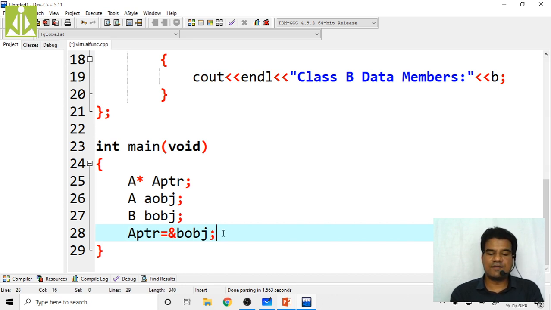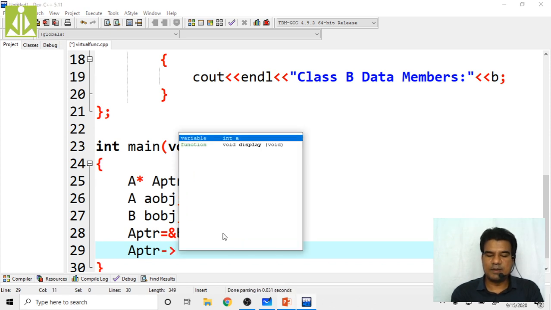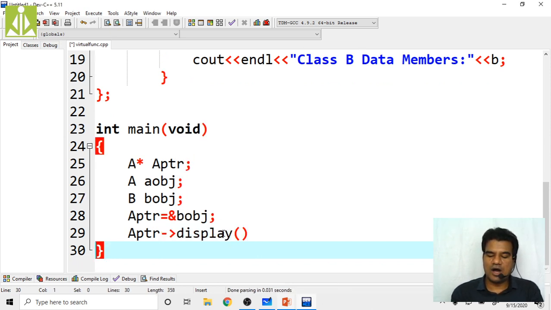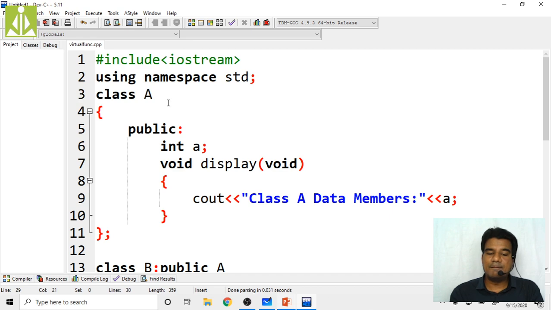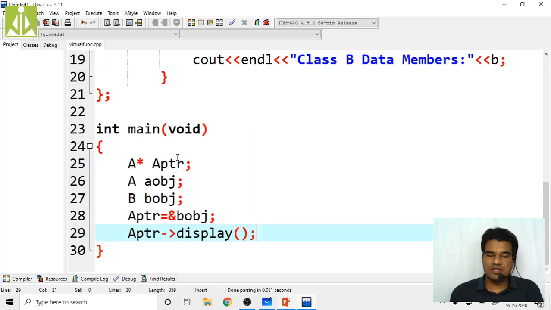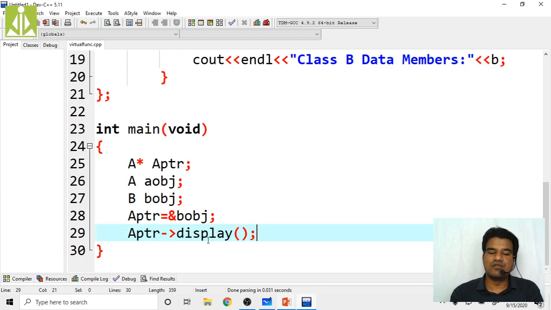So that is the reason why when I try to call APTR of display, this will invoke the base class display function. Even though my APTR is pointing to the derived class object, it will invoke the base class display function only. First of all, we have to initialize the data members, isn't it?